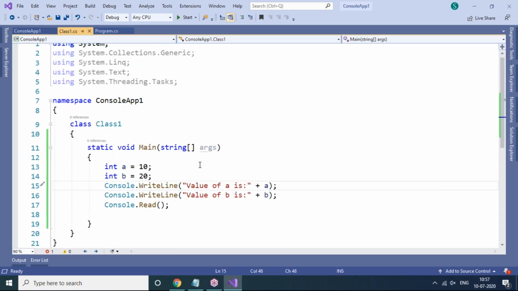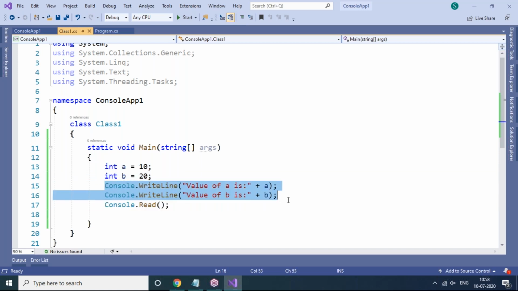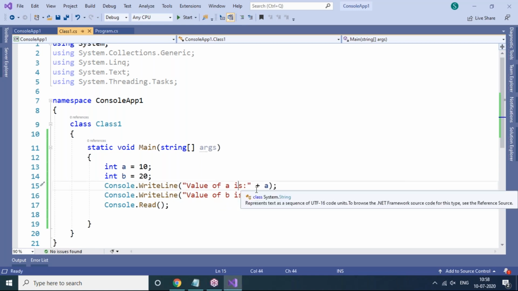In tomorrow's session we will discuss other programs in detail: how to accept values at runtime, how to declare multiple variables of the same data type in a single line, and how to print multiple values in the same line with only one Console.WriteLine statement. How to convert from one data type to another, typecasting, we'll also discuss tomorrow. So that's all for today. If you have any questions, you can ask me, no problem.